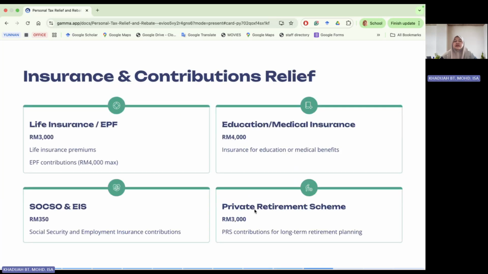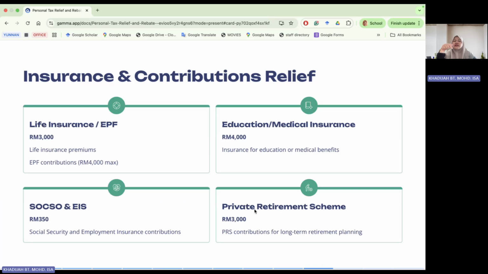Okay, the next category is insurance and contribution relief. So first is what we call life insurance and EPF contribution. The EPF contribution here refers to the individual or the employee's contribution. So every month, whenever you get salary, if you have EPF, then from your salary will be deducted, for example, 11%. That amount can be claimed as a deduction against total income, so as a relief.